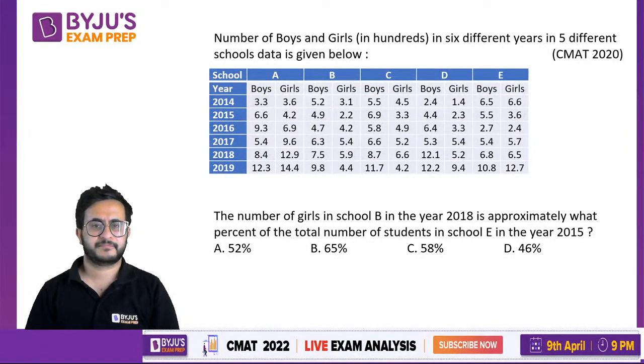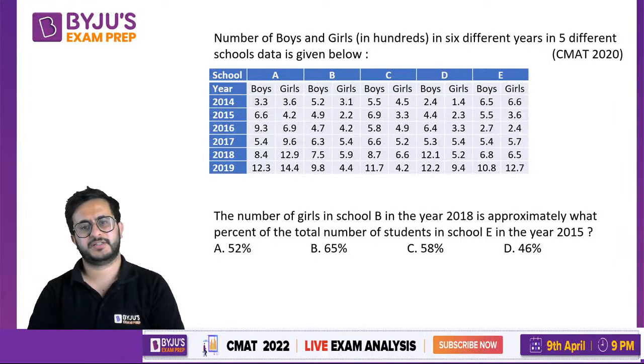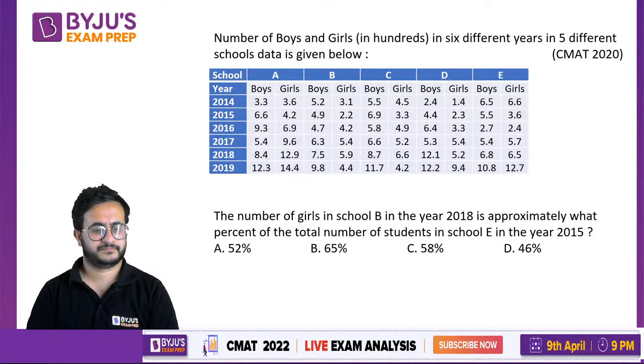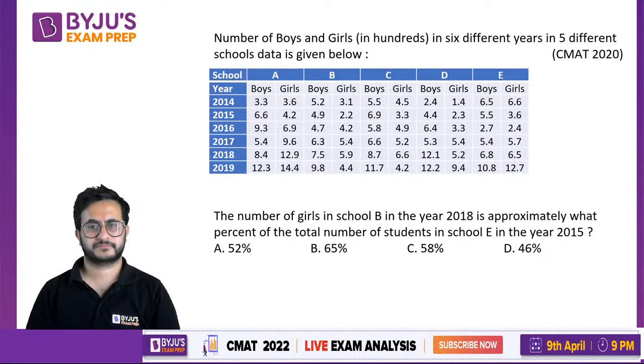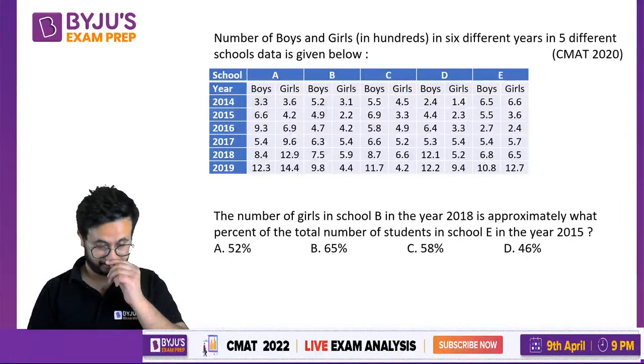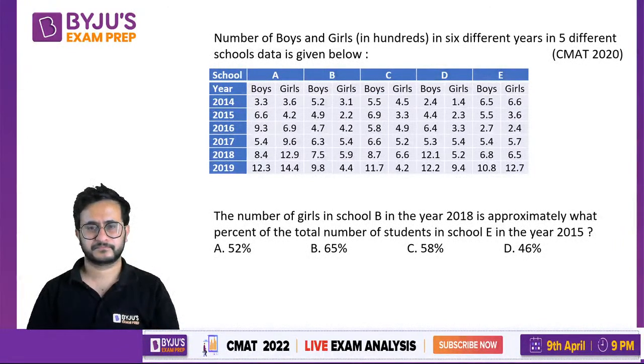Again, observe and do basic calculations.